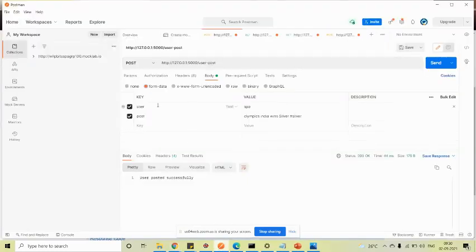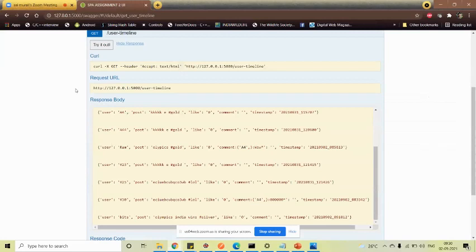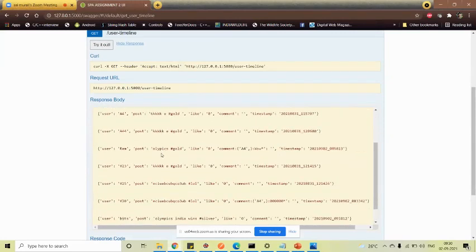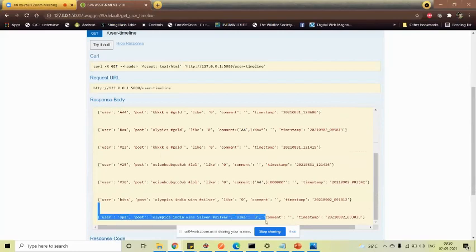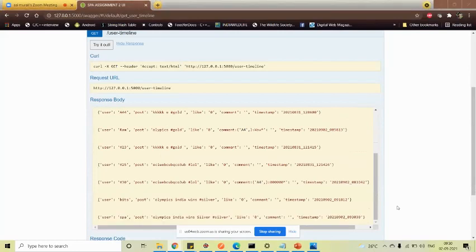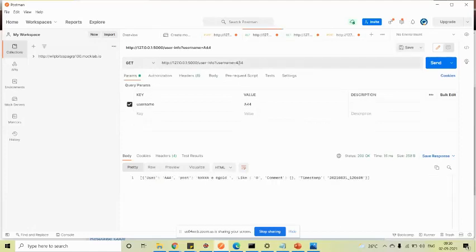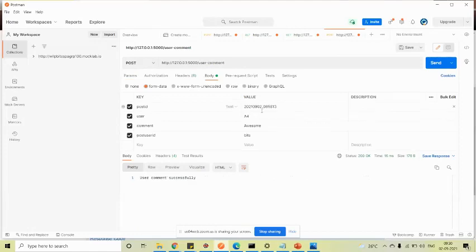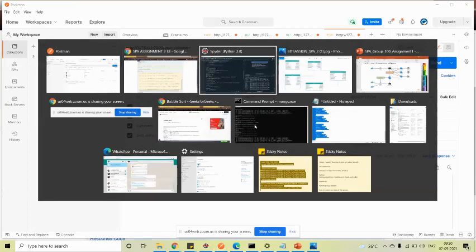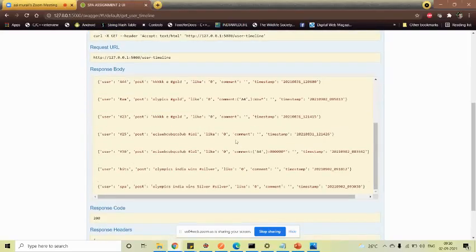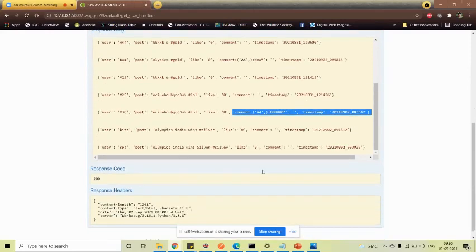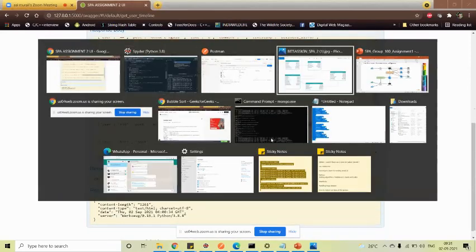With this, a new user can post a post with a hashtag. If we send that request and check the timeline, we can see the new one added at the end. So this is a live demo of how we post comments, and similarly you can get a particular timeline and particular user information, and a particular user can give his comments as well. If you check the get comment, we can see the new comments added to the particular post, and the same will be reflected in our database.